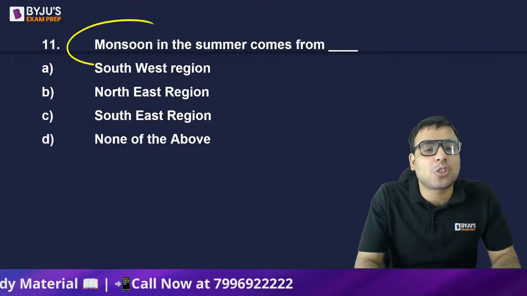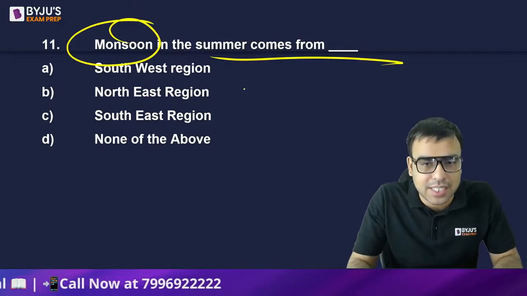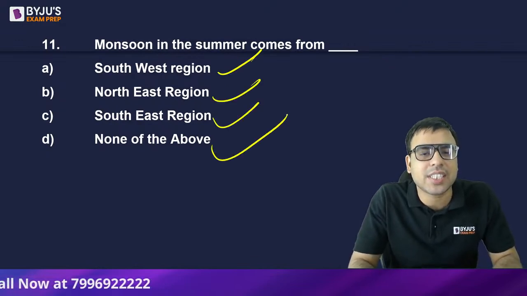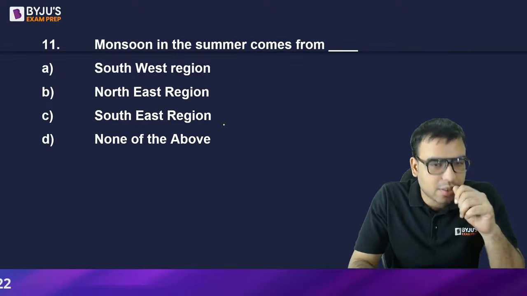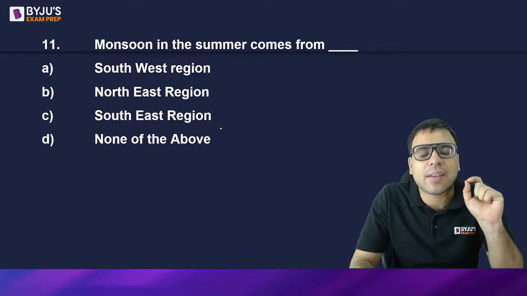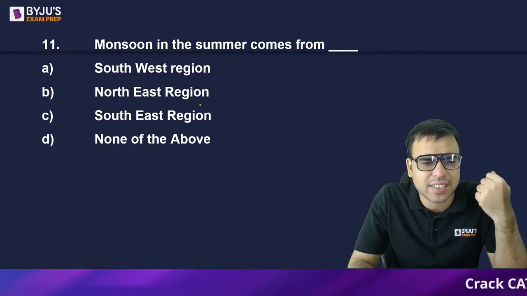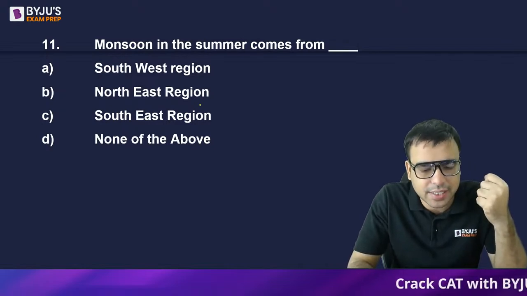The next is: monsoon in the summer comes from southwest, northeast, southeast, or none of the above. What is the right answer to this question? So monsoon in the summer in India comes from which region? This is a very easy question, I guess. What is the right answer?